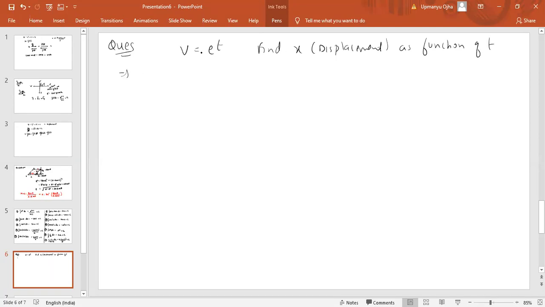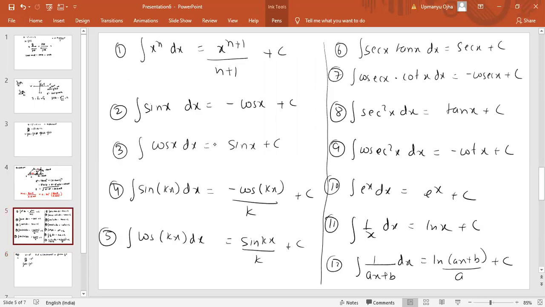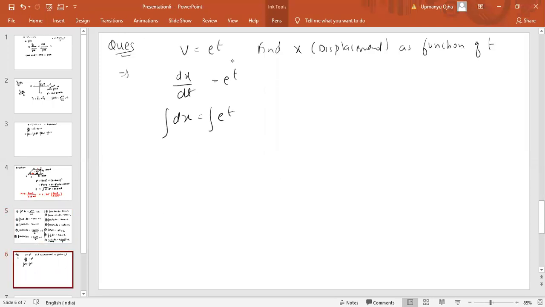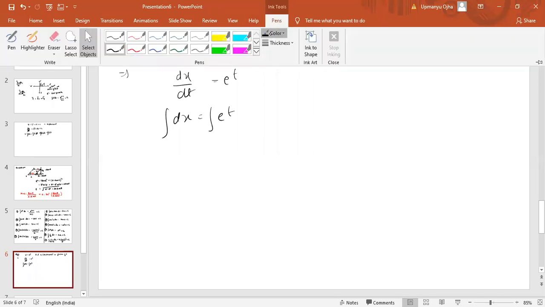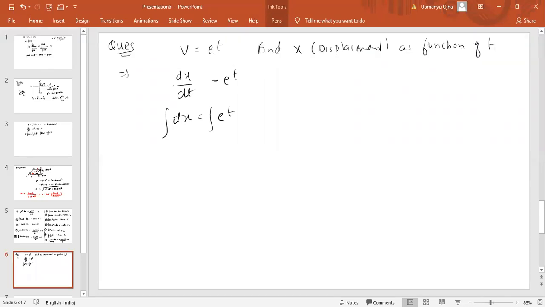So velocity is dx by dt, and we can write that equal to e power t. Take dt on that side, so dx equals e power t dt. Now integrate this. If you look at the formulas I have given, this is indefinite integration, so whenever there is indefinite integration, we have to put some constant c. Integration of dx is x, integration of e power t is e power t plus c.